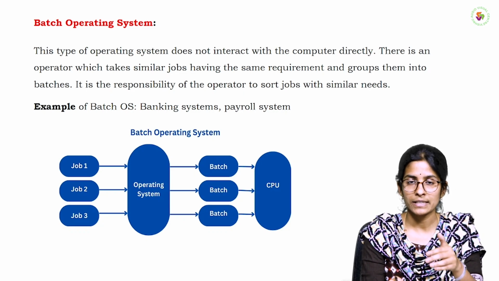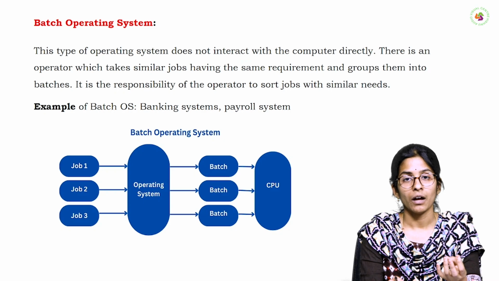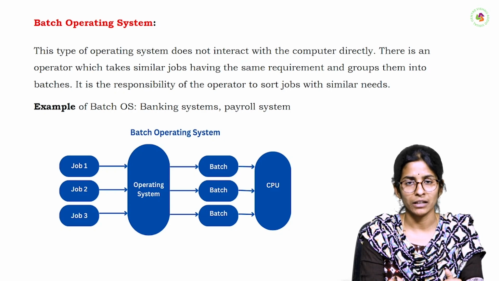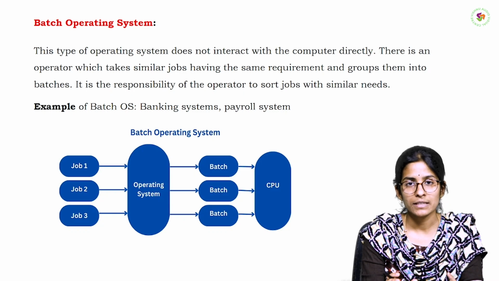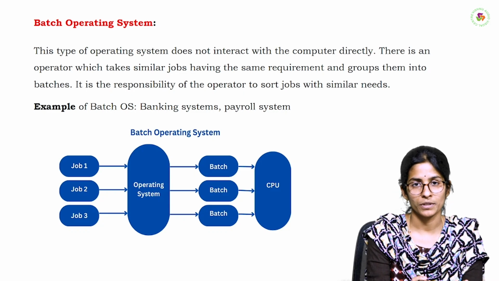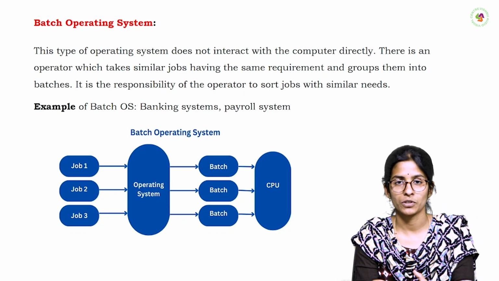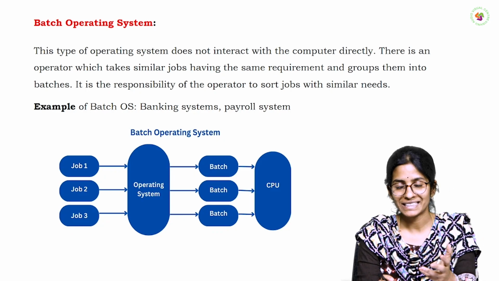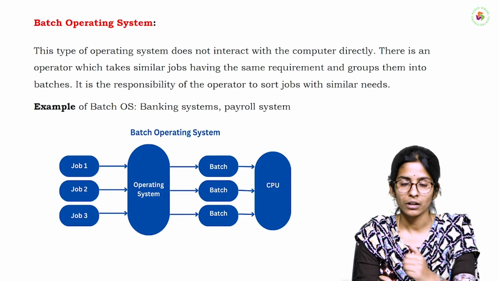Here in this operating system, job, program and process all have the same meaning. In batch B there are other similar types of jobs. Like that, the operator divides the jobs into batches and sends the batches to the operating system.